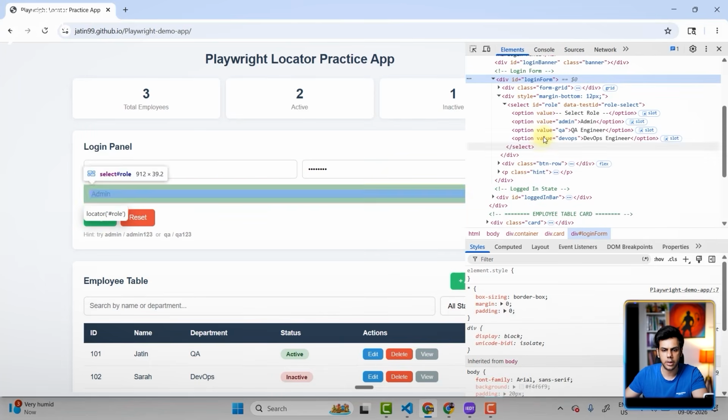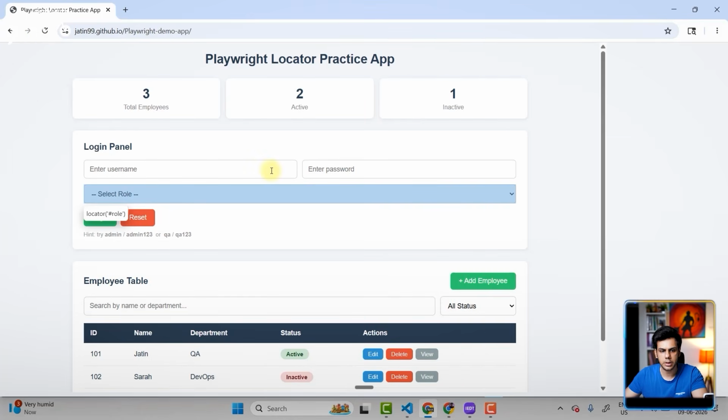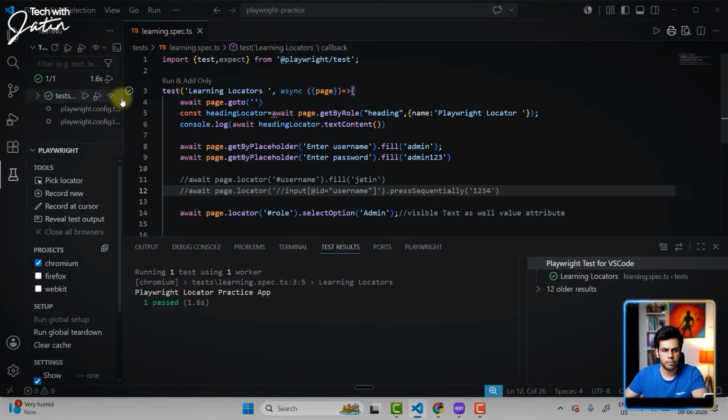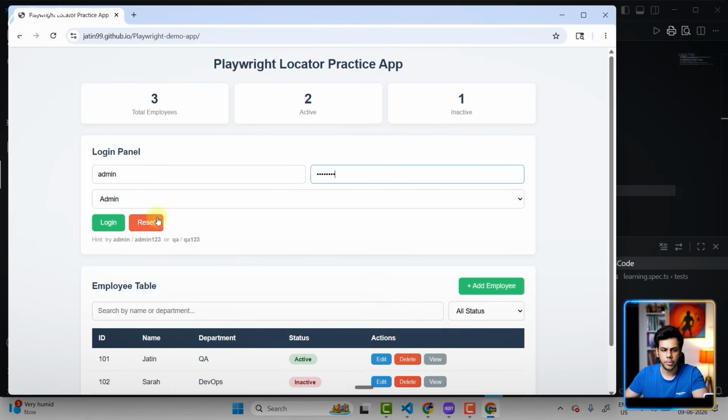I'm going to right click on inspect. Let me just do a control F for a moment. Let's remove this. Let's refresh this page, close this tab. For some reason, this guy is getting selected. Okay, let's close this. And I'm going to play on this particular button one more time. Okay, perfect. Now we have this login button, right? What are you going to use? This is a button. Okay, can we use locator? Yes, we can use locator.